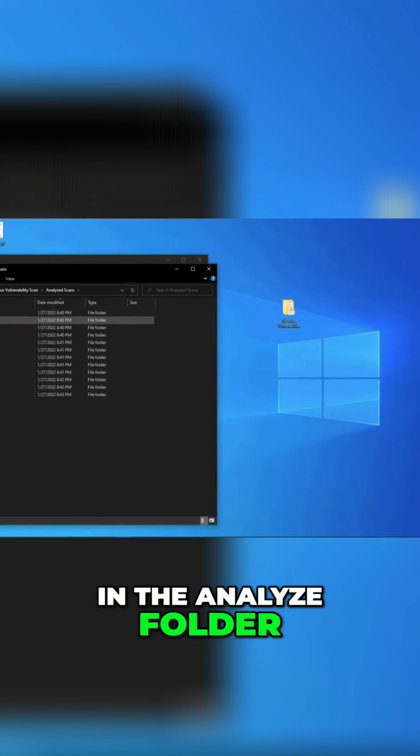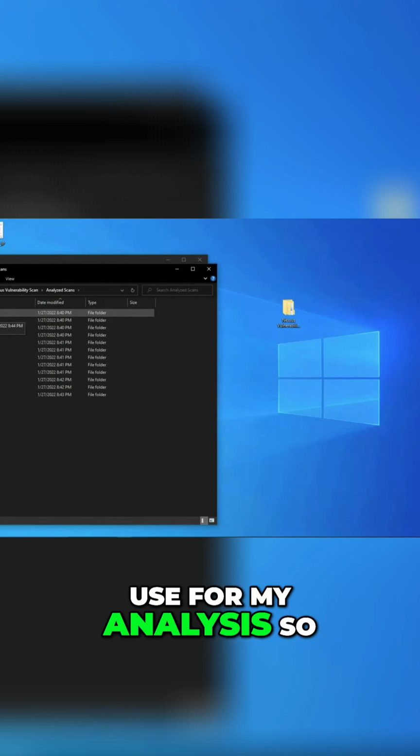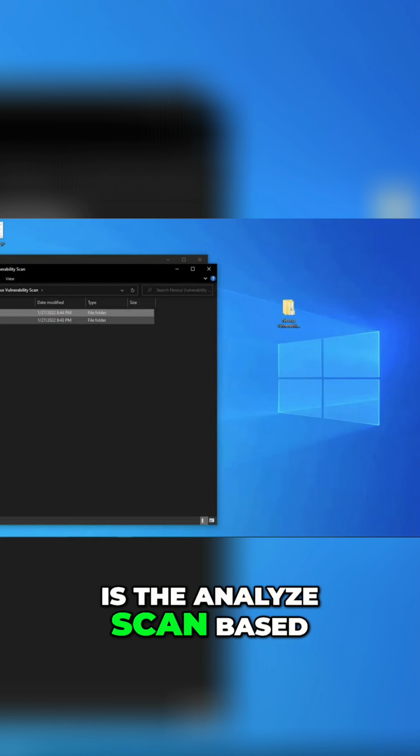Likewise, I'll save a copy in the analyze folder under January, and this is what I'm going to use for my analysis. So at every given month, I have two copies of the scan, one raw scan and the other one is the analyze scan based on the month.